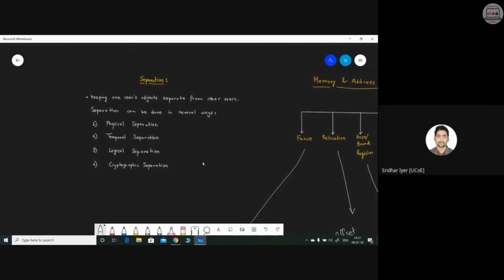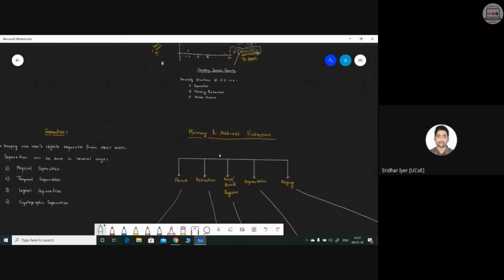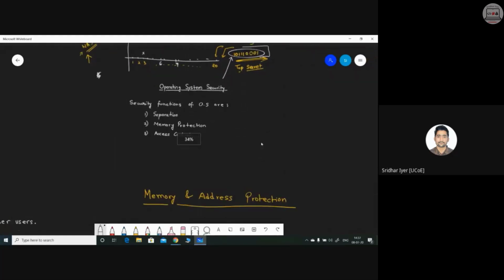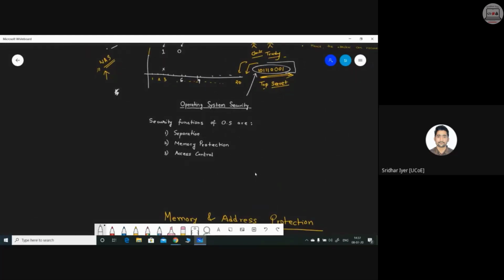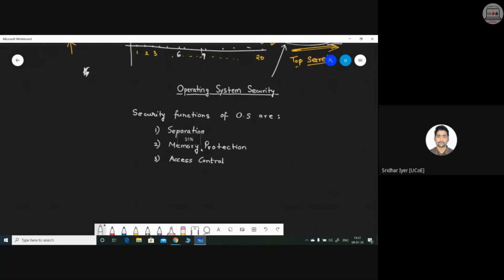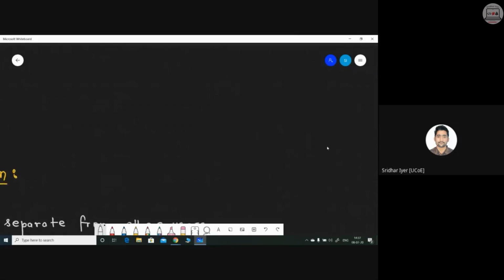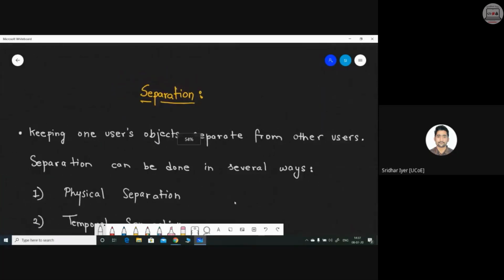So let's start with this particular thing, which is called operating system security. Now again, it is also having three types or three ways by which we can apply some kind of security to our operating systems. What are those three types? We can make use of a concept which is called separation, then comes memory protection, and last, access control. As explained earlier also, I am going to focus on separation and memory protection. Both of these are very easy. You just have to look into it. Very simple techniques. The very first type is called separation.